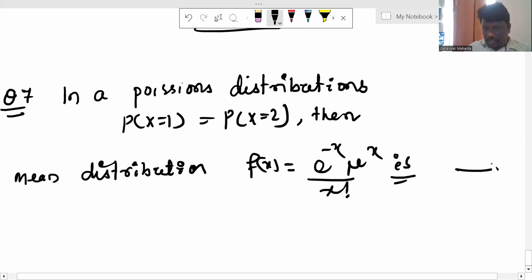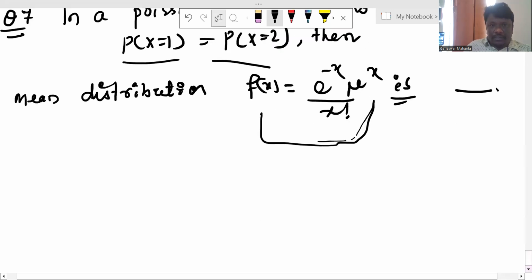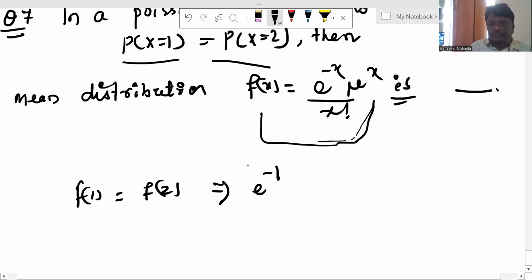According to the Poisson's distribution, I have mentioned this formula and we have computed this relation. Then what is the mean value of this function? P(X=1) is f of 1, which is equal to f of 2. F of 1 is e to the power minus mu, mu by 1 factorial, equal to e to the power minus mu, mu square by 2 factorial.